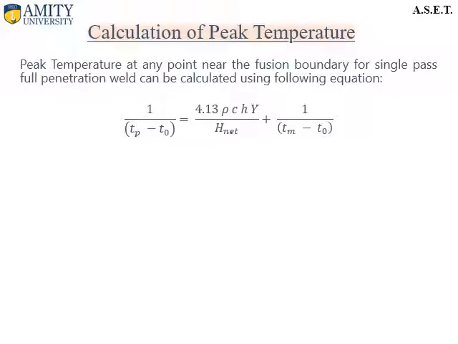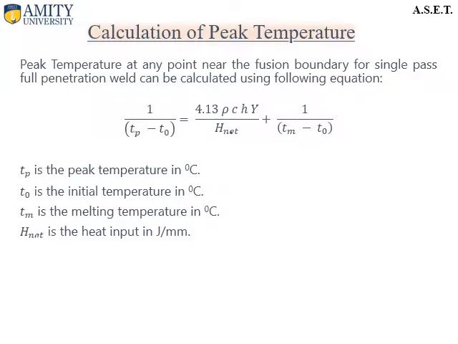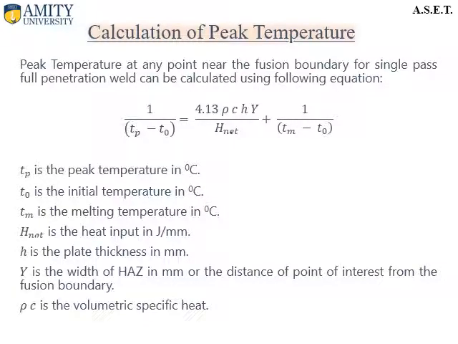Now let us understand how we calculate the peak temperature. This is the equation which we use for calculating the peak temperature. In this equation, Tp represents the required peak temperature, expressed in degrees Celsius. T naught is the initial temperature of the base metal.